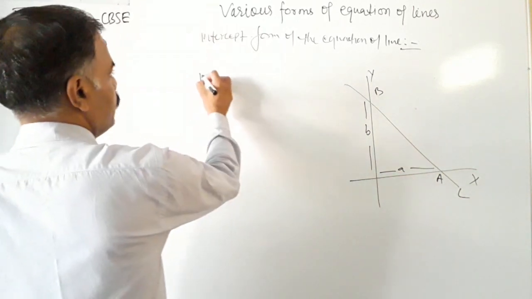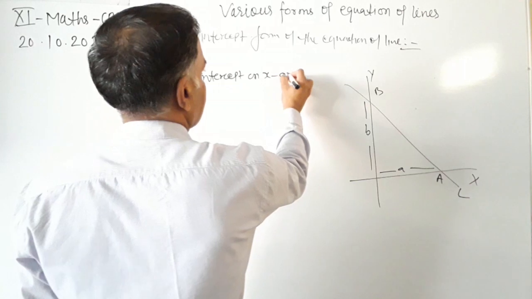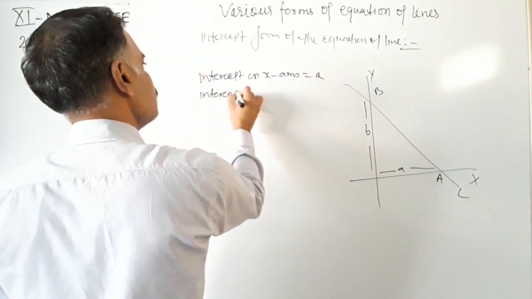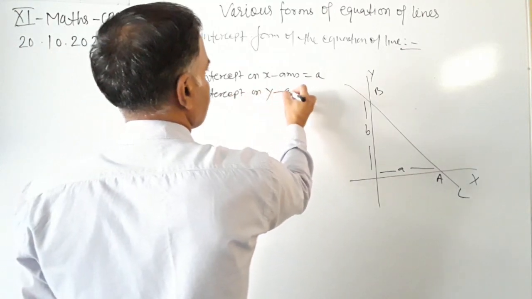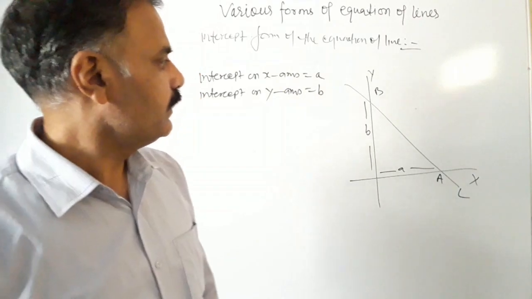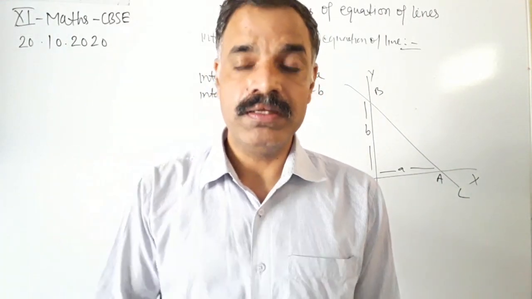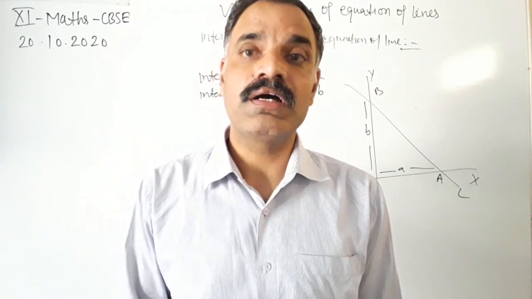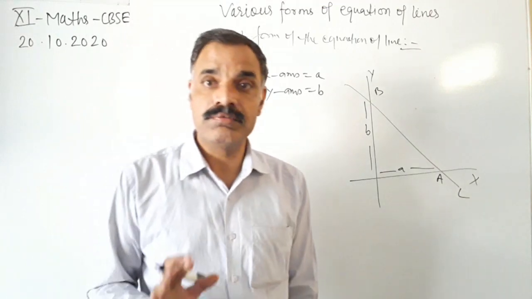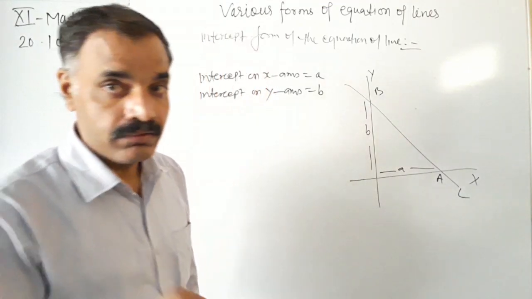So the intercept on the x-axis is equal to a, and the intercept on the y-axis is equal to b. Okay, so line AB has intercepts a and b on the x-axis and y-axis respectively. So we can find the coordinates of point A and point B.